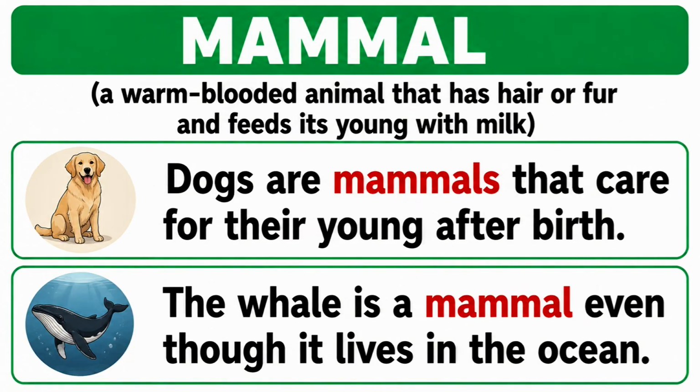Mammal, a warm-blooded animal that has hair or fur and feeds its young with milk. Dogs are mammals that care for their young after birth. The whale is a mammal even though it lives in the ocean.